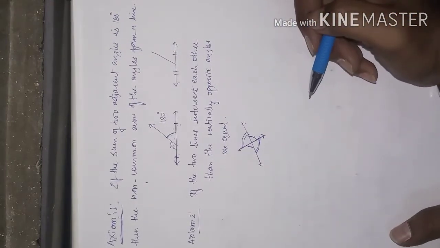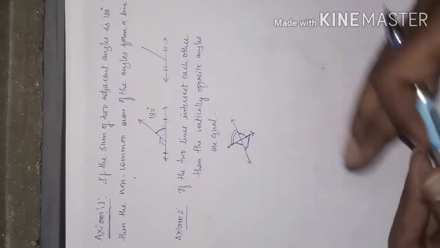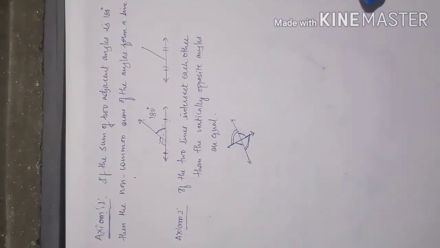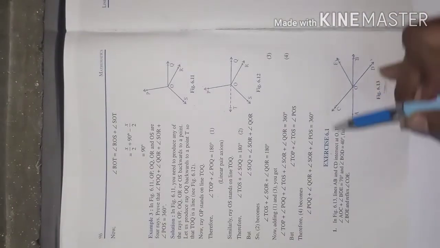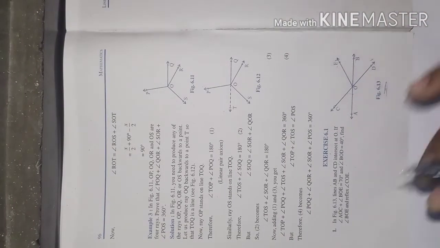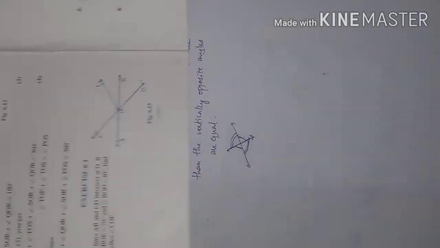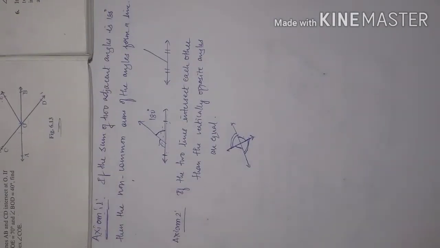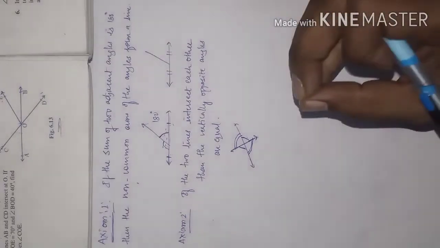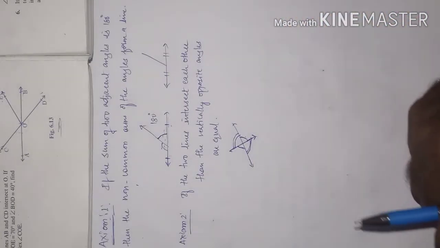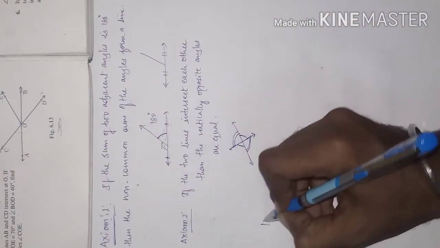Now let us go for the exercise examples, that is 6.1. In this exercise the most important concepts are linear pair and vertically opposite angles. On these only we have examples over here.